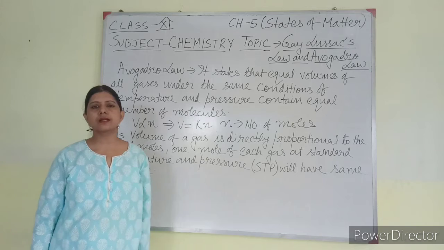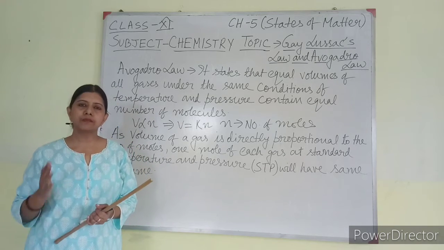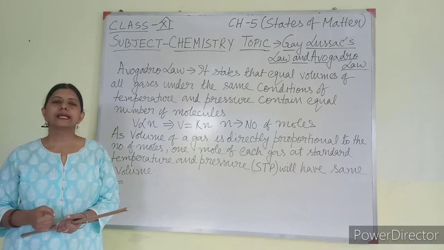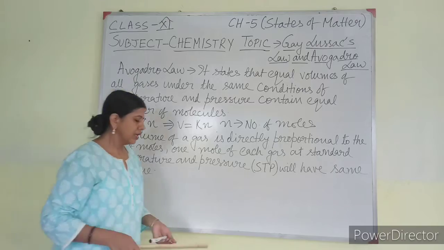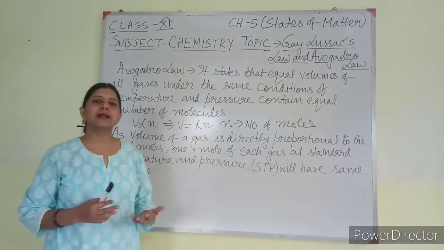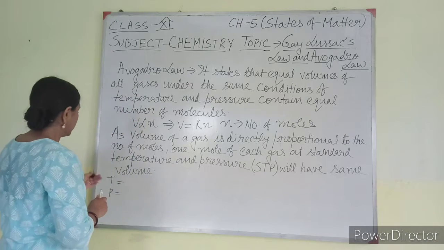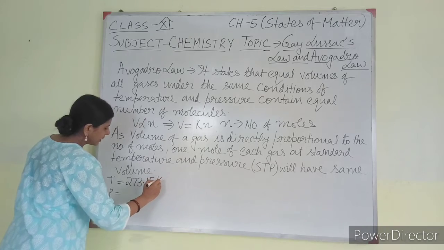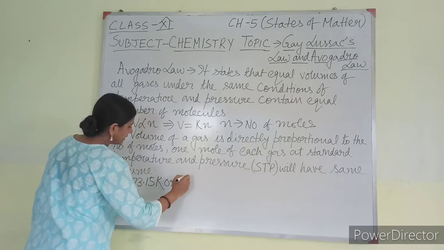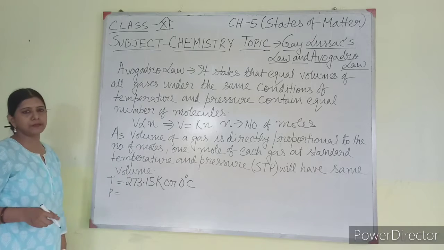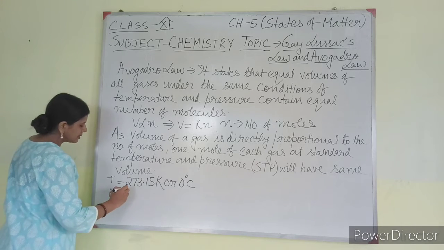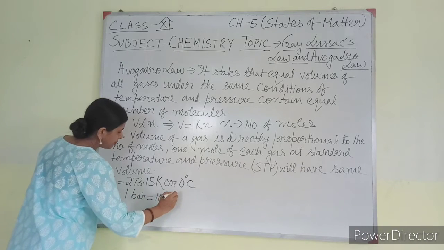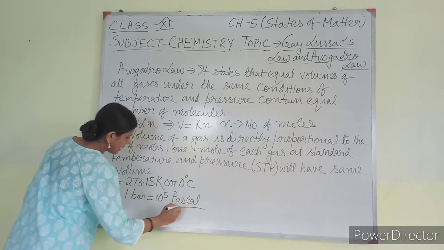So if I fix the number of moles as 1 mole and take temperature and pressure as STP, that is standard temperature and pressure, then the volume should be a fixed amount. Now you have to know what is standard temperature and standard pressure. Standard temperature is taken as 273.15 Kelvin or 0 degrees Celsius. This is known as standard temperature. What is standard pressure? Standard pressure is 1 bar or 10 to the power 5 Pascal. This is known as standard pressure.